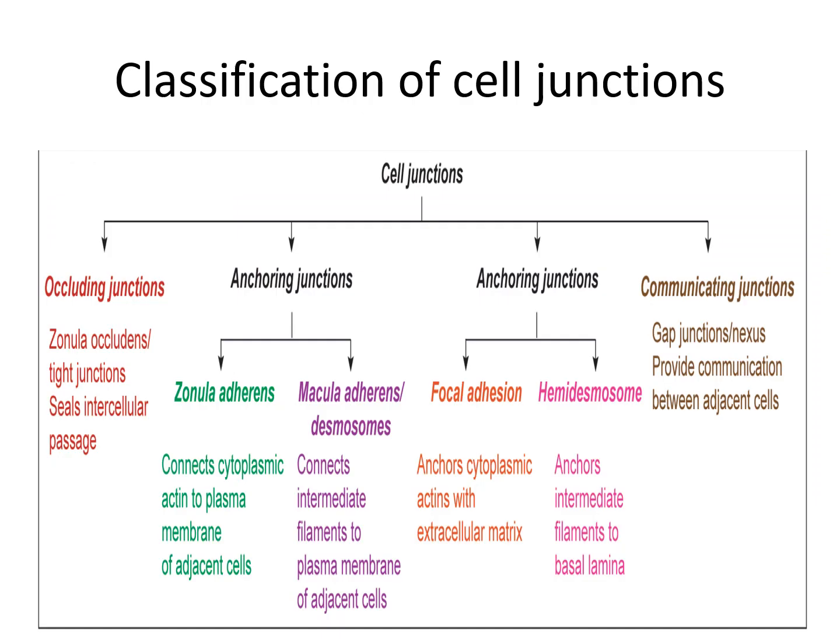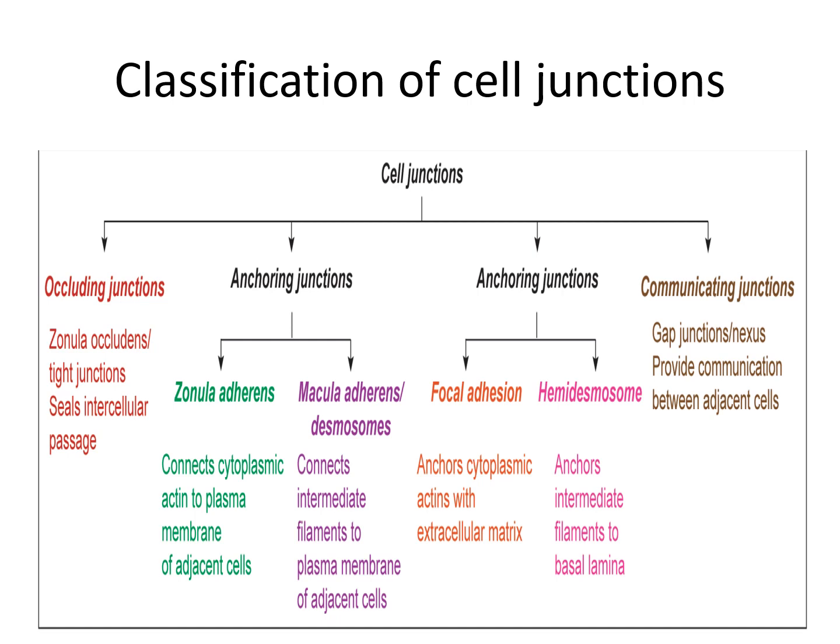We can classify the cell junctions into three varieties. The first variety is adhesive junctions or anchoring junctions. The second variety is occluding junction, and the third variety is gap junction or communicating junction.